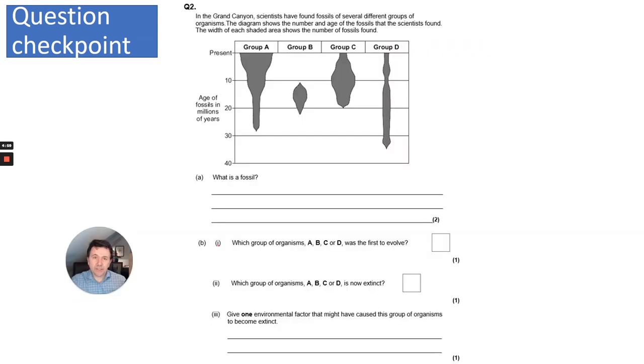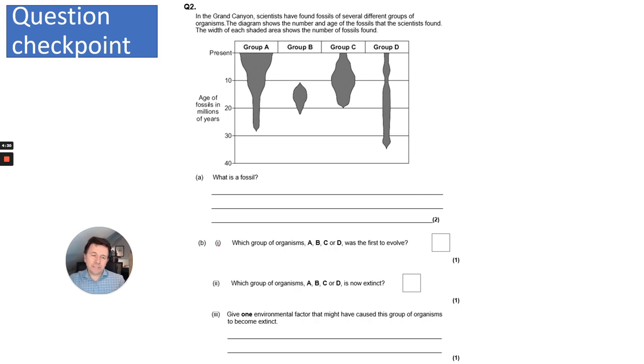Okay, second question, I'd like you to pause, have a read and then answer. So in 3, 2, 1. Okay, so this is showing in the Grand Canyon, scientists have found fossils of several different groups of organisms. The diagram shows the number and age of the fossils. That's important in this question. The width of each shaded area shows the number of fossils found.